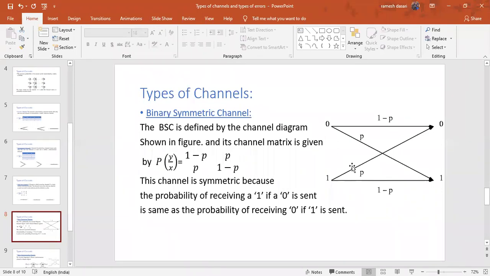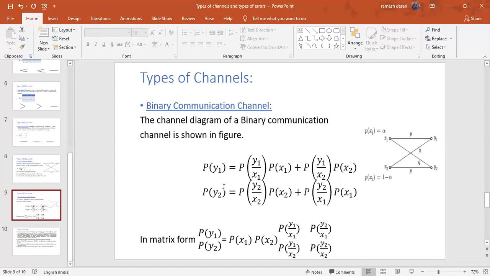Or any doubts? Please respond. Is it clear? How to draw the channel diagram? How to write the channel matrix? You just have to identify what is the input, what is the output. Output by input, the probability of that output value given the input value. That's it. Clear about this? Any doubts?